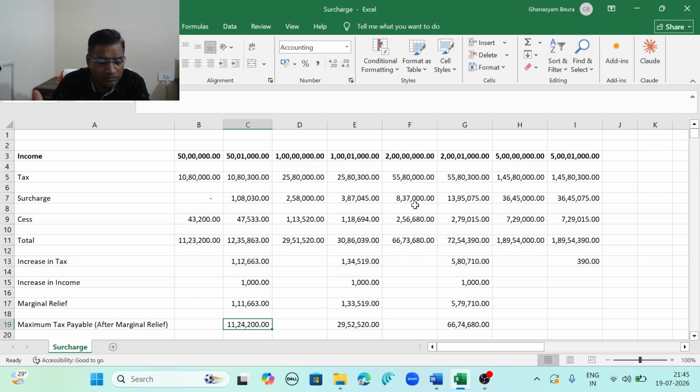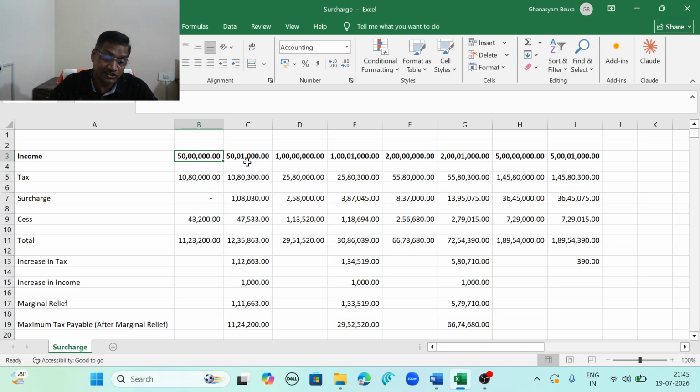As I told before, surcharge is applicable from 50 lakh rupees onwards. So till 50 lakh, surcharge is 0%. Above 50 lakh rupees, even 50 lakh 1000, it is 10% surcharge. See, on 50 lakh rupees, tax is 10 lakh 80,000, cess is 43,200, and total tax is 11 lakh 23,200.